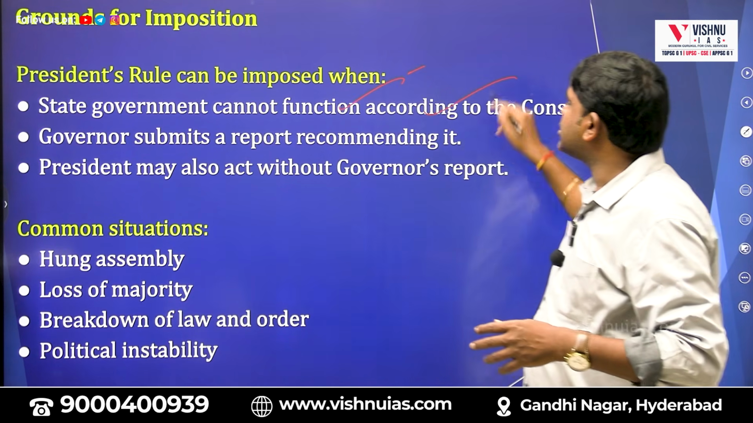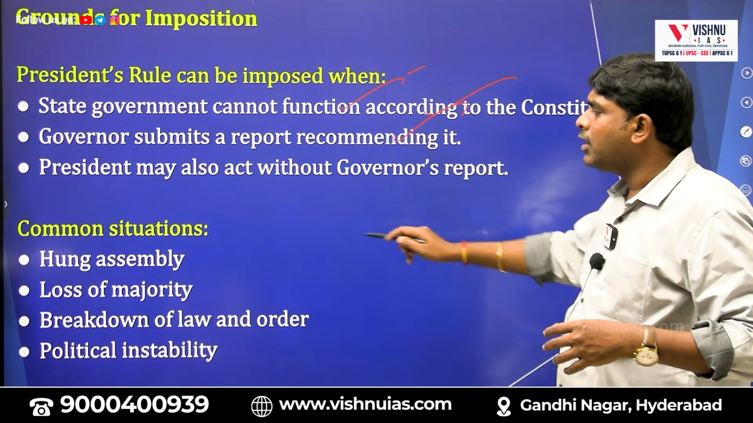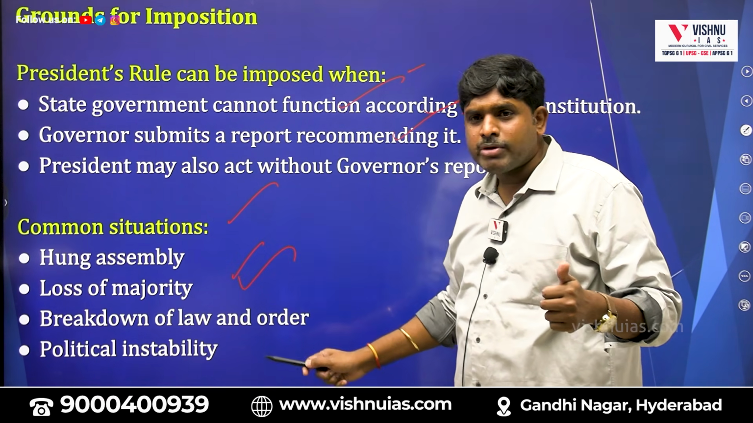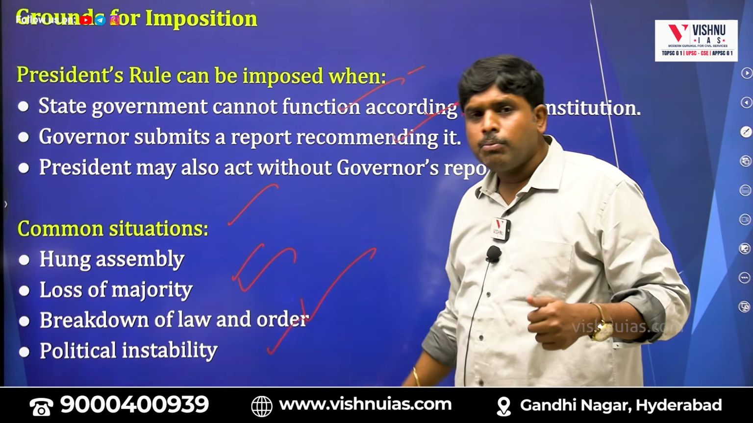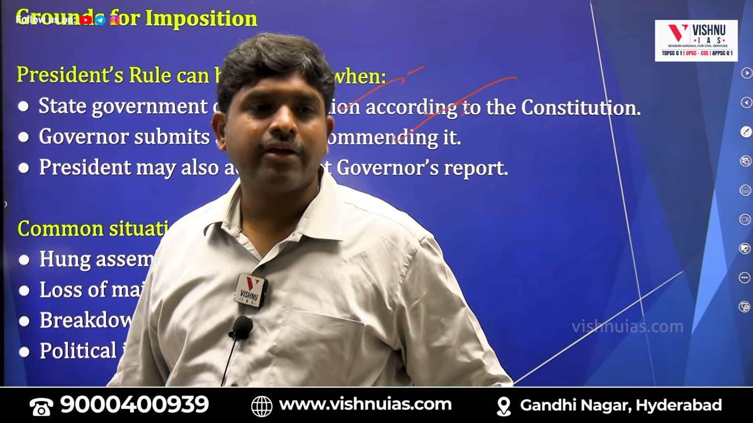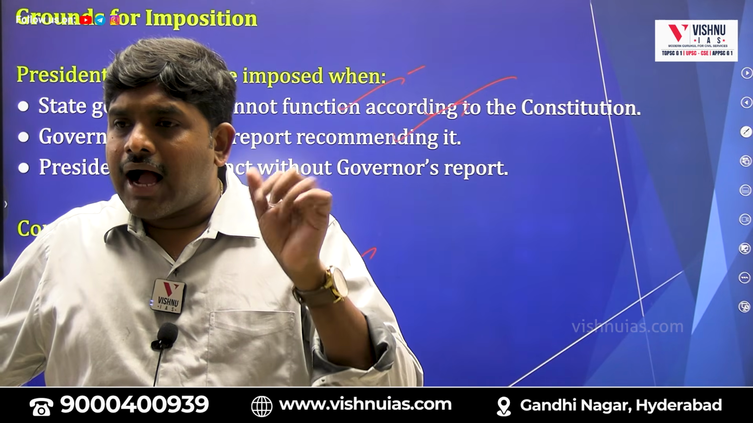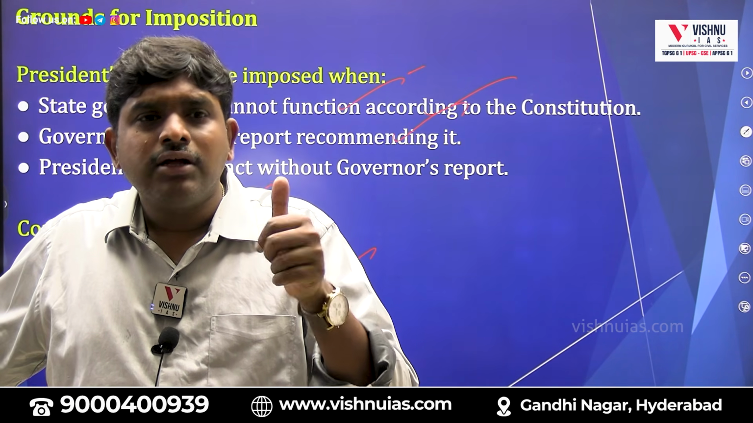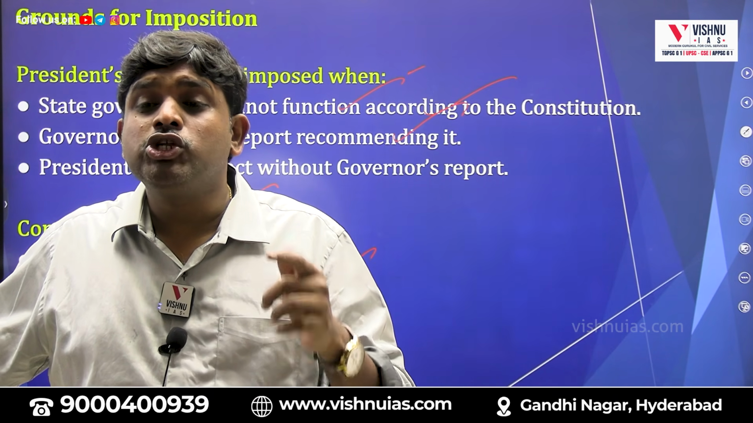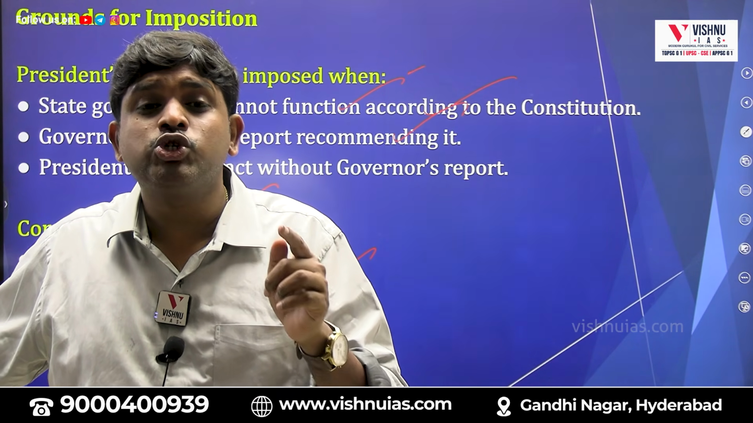When the state government cannot function according to the constitution, the governor submits a report. Hung assembly, loss of majority, breakdown of law and order, political instability. Which article? Article 356 is what? President's rule will be imposed. Article 355, the union government should ensure that the state functions according to the constitutional provisions.